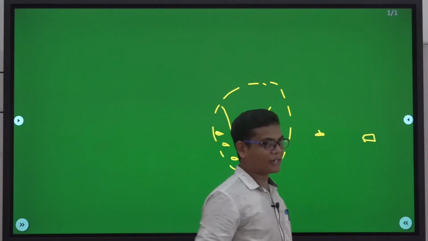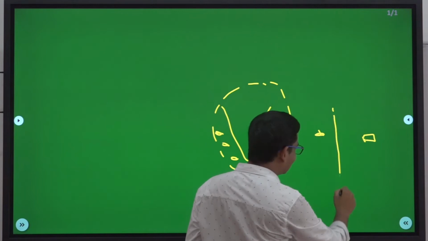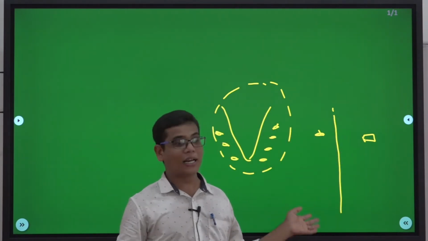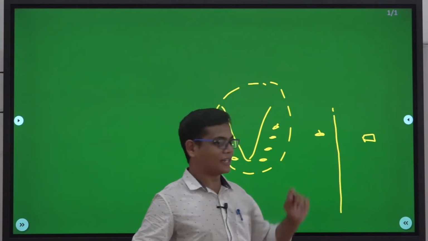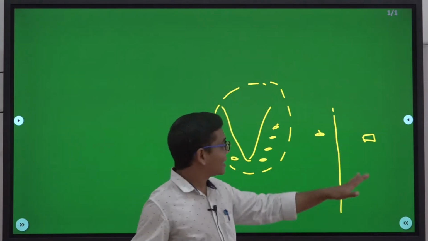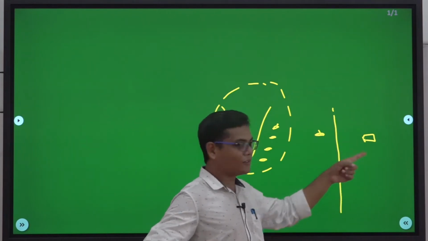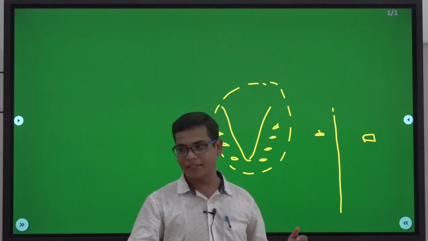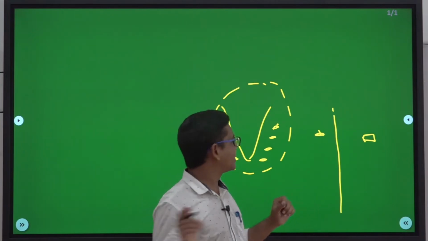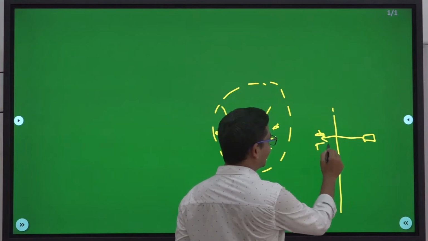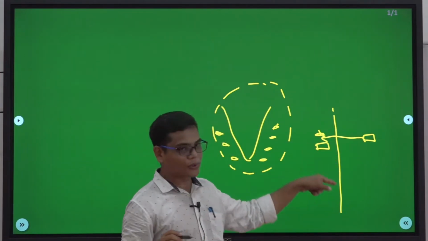As long as they are in their zone and not in our zone, you cannot target or neutralize them because they are not in our waters, but you can still threaten them. If they cross, they will be neutralized. So for threatening, we will use it. But if they keep crossing, and suppose the target has reached here, then we will try to neutralize it.